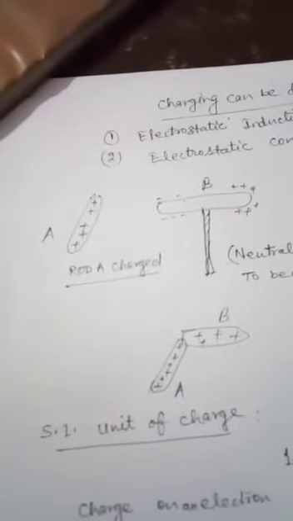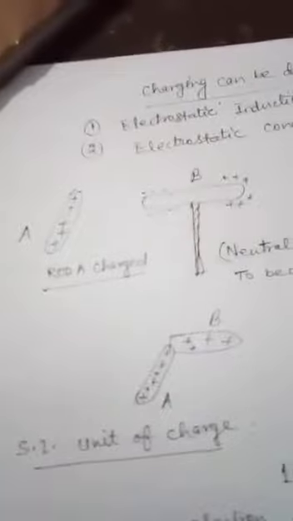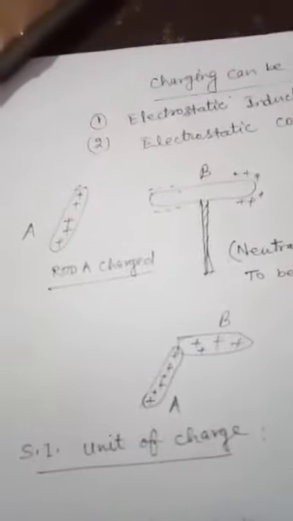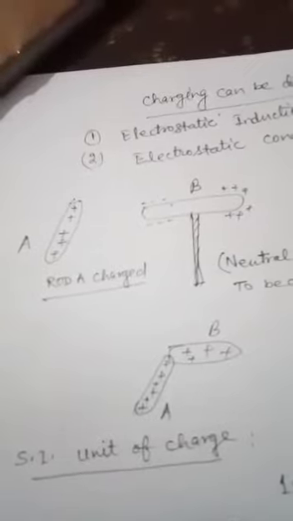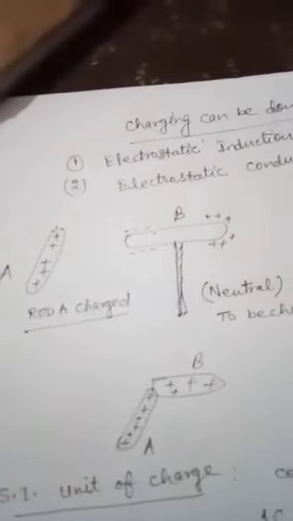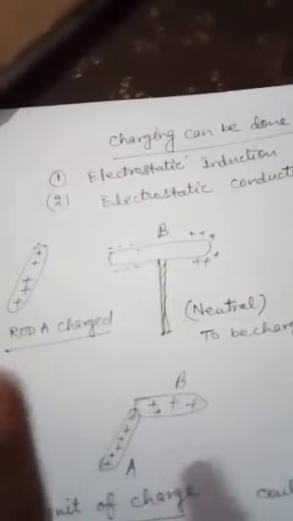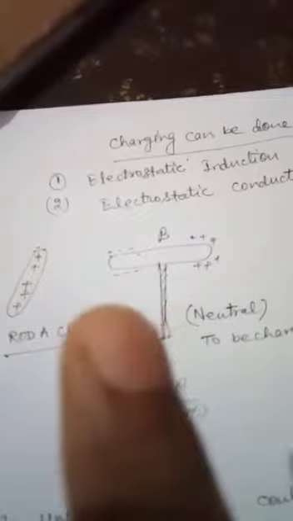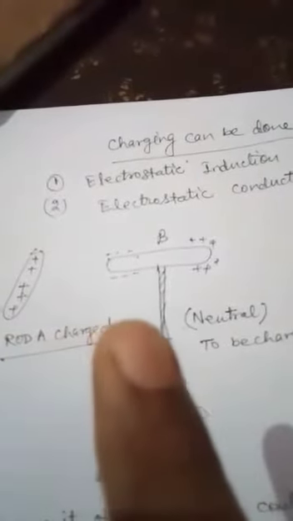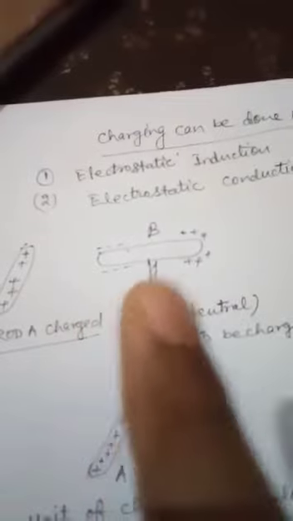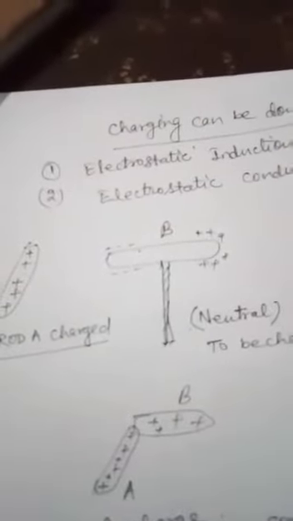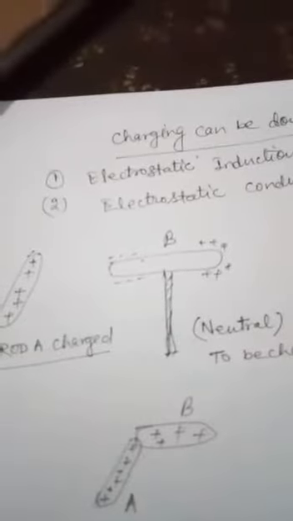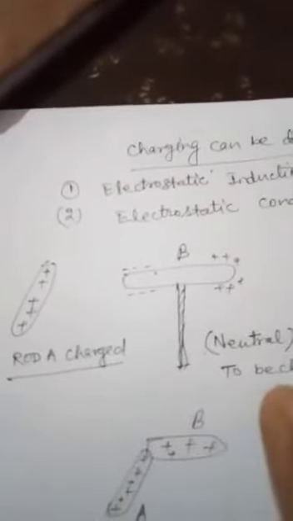If you want a body to be charged negatively, then you can take body A as negatively charged and body B as neutral. After some time in contact, B will also get negatively charged. For the induction process, we do not keep the bodies in contact; we only keep a charged body nearby. For example, rod A is charged positively, and rod B, before charging, is just kept near A. By induction, the opposite charge in the neutral body B shifts towards the nearer end to rod A, and the farther side becomes positively charged.